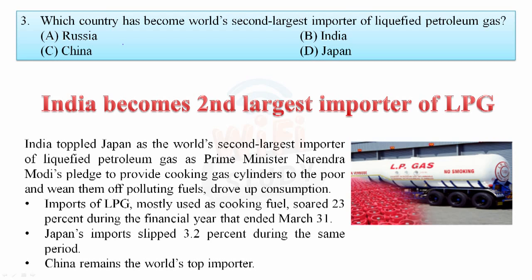India topped Japan as the world's second largest importer of LPG gas, as Prime Minister Narendra Modi pledged to provide cooking gas cylinders to the poor and wean them off polluting fuels, driving up consumption. PM Modi promised to provide a gas cylinder to each and every household, also in the rural areas, because they want to stop the polluting fuels which were used in rural areas.